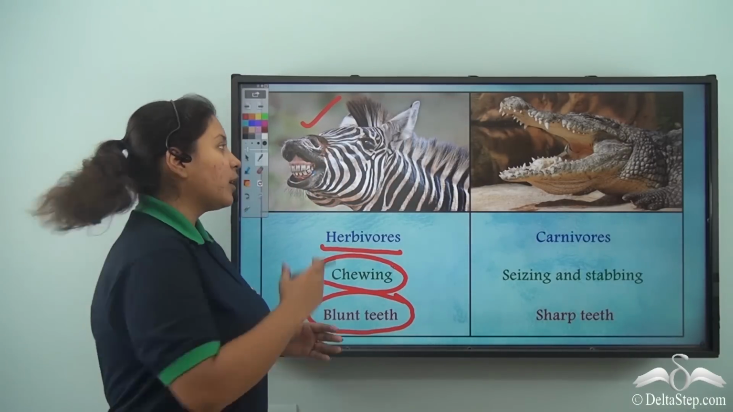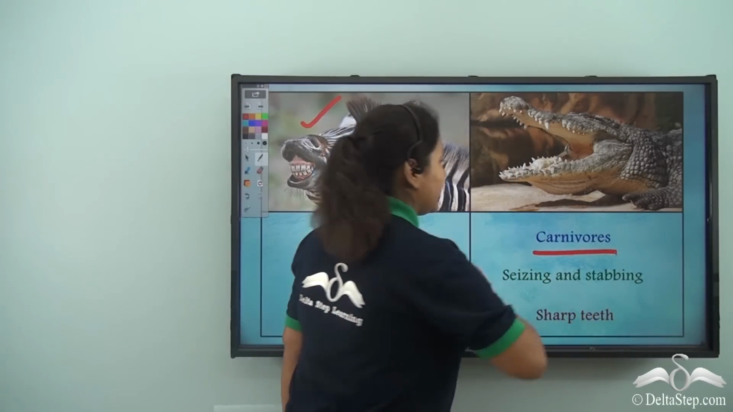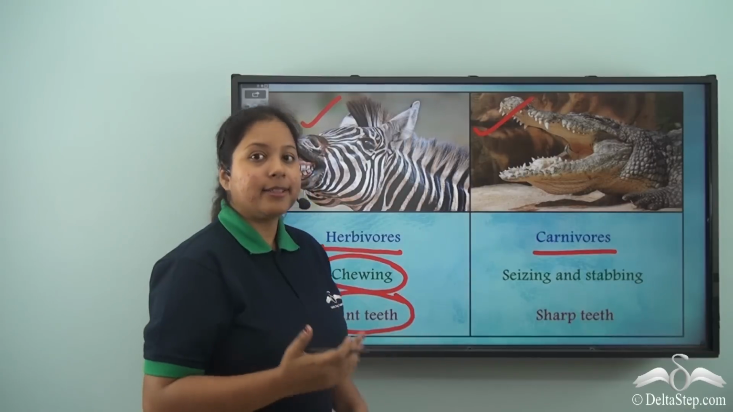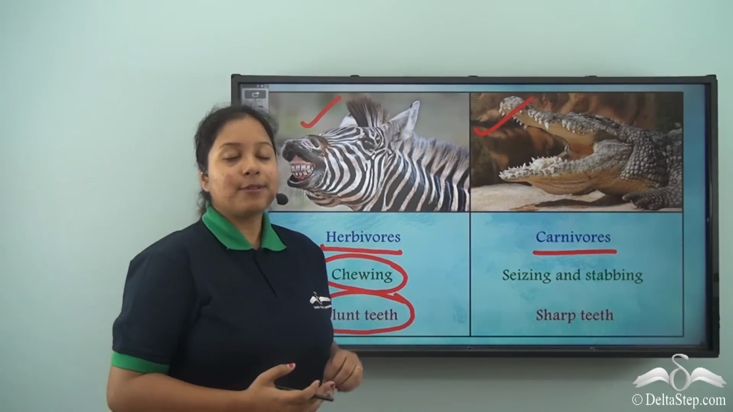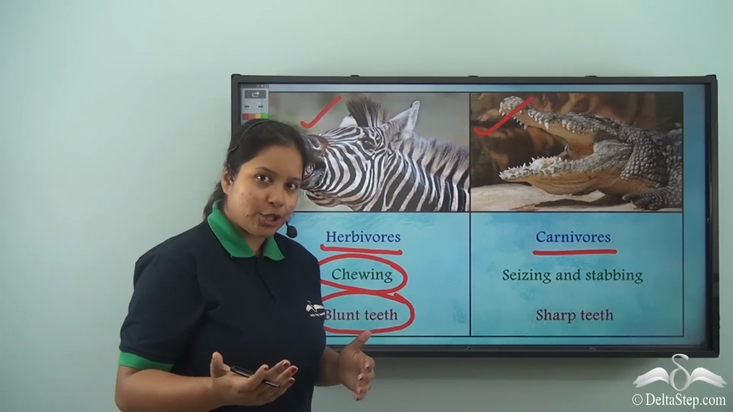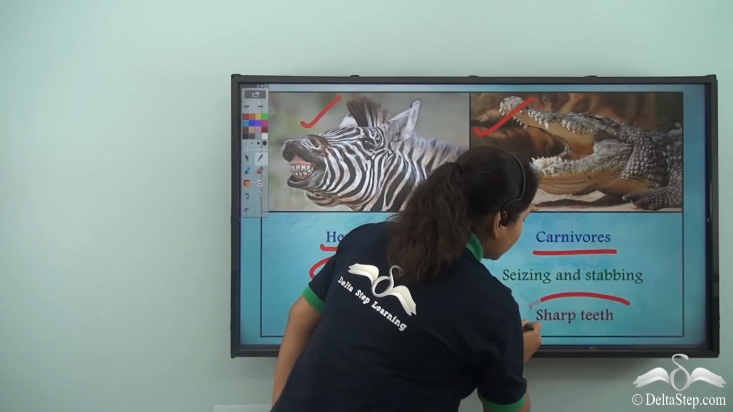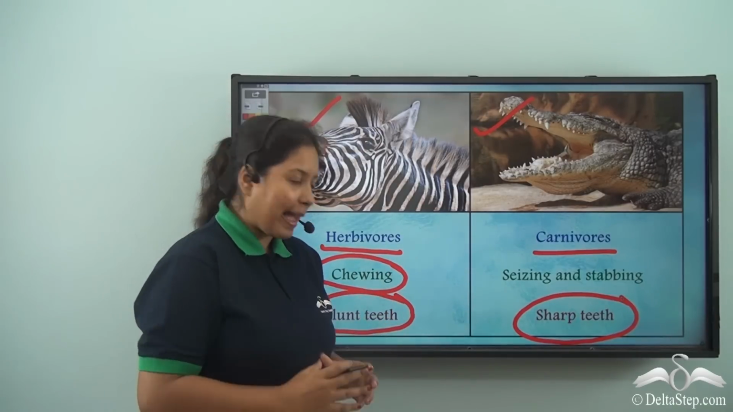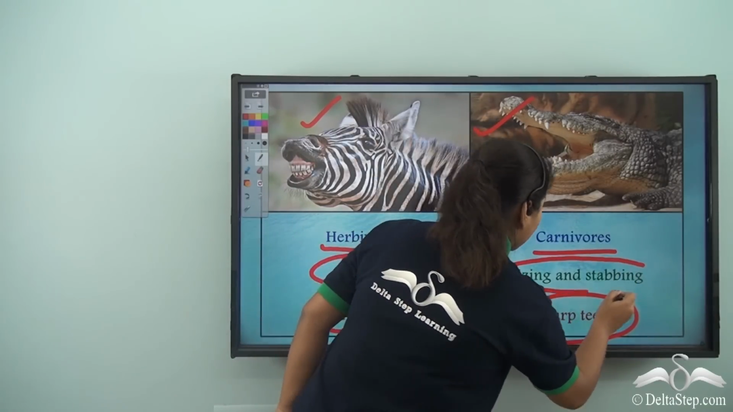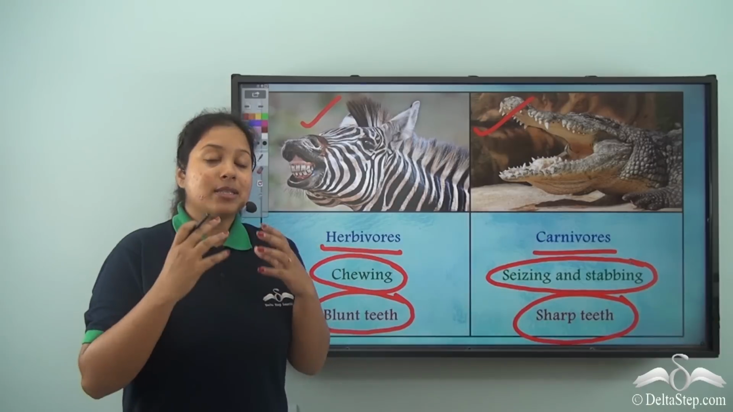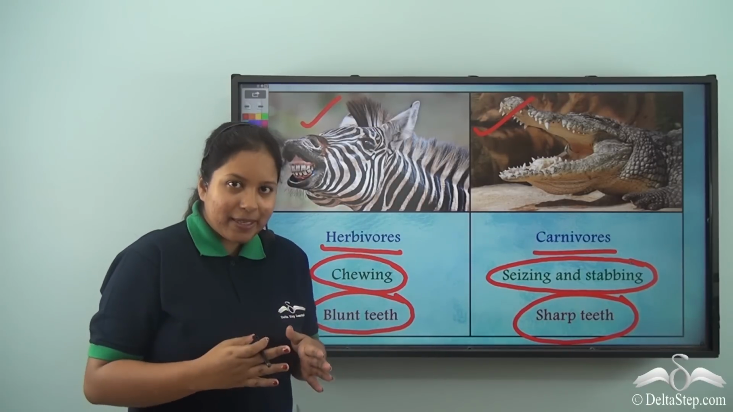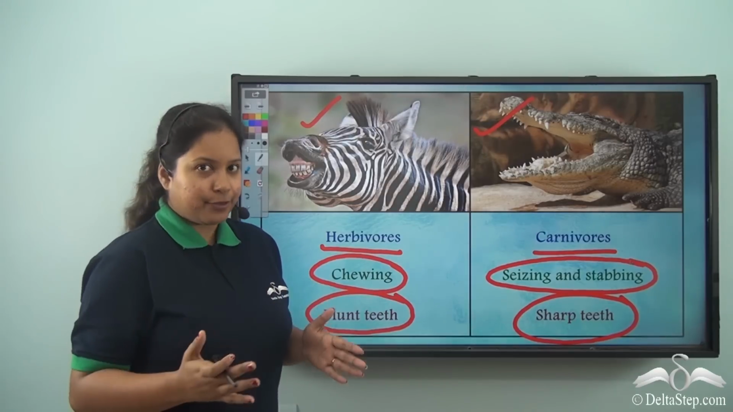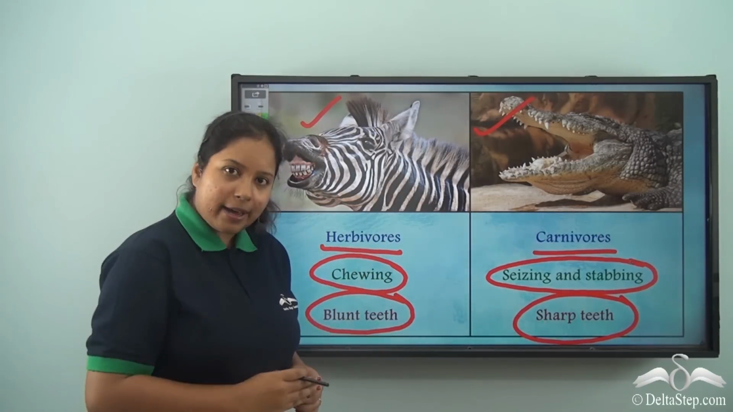Moving on to the carnivores, we see carnivores are those animals like the crocodile, the tiger, the dog, the cat. These animals feed on flesh or meat or fish. So these animals require sharp teeth. Why? Because these teeth will help these animals in seizing and stabbing the food. That is, to seize the prey, cut it into small pieces and then have it properly. So now we know the difference between the herbivores and the carnivores.